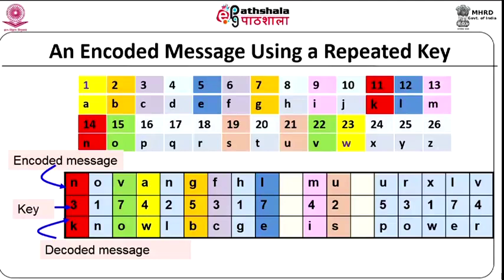So it becomes K. Then O has to be shifted 1. So O is shifted to N here, and then V shifted 7 to O, A shifted 4 to W. The shift is backwards here, it could have been forwards also. Like this the shifting is done, and this is a very interesting application of queue. For doing this, 317425 is put in a queue. We can use a queue to store the values of the key, and dequeue a key value when needed. After using it, you enqueue it again. The queue represents the constantly cycling values in the key, and you need 2 copies, one as encoder and one as decoder, 2 separate queues. Okay.